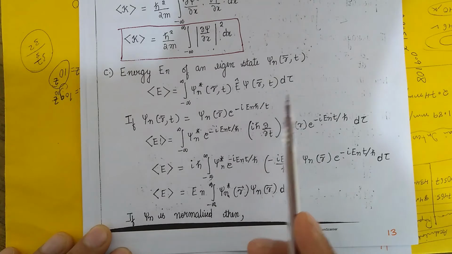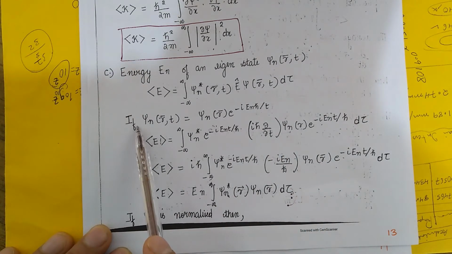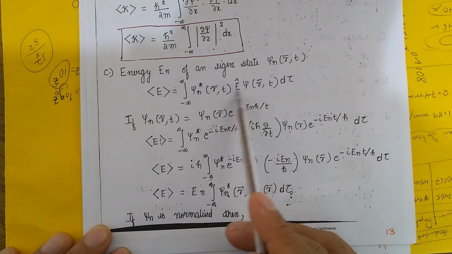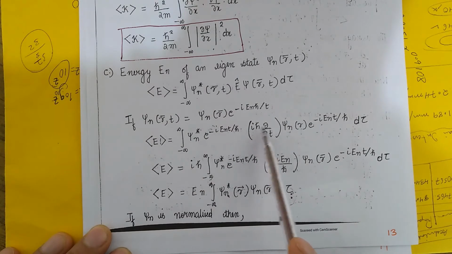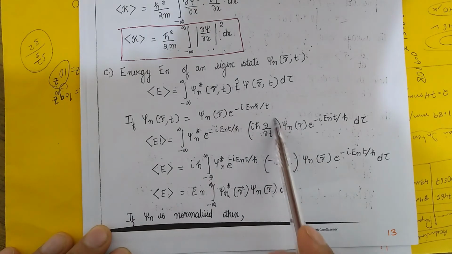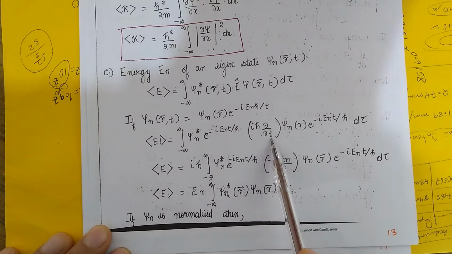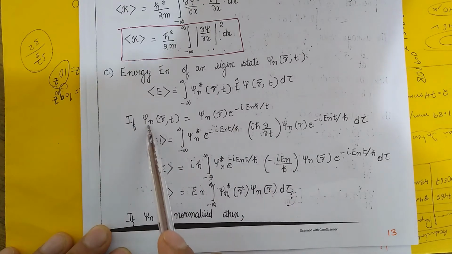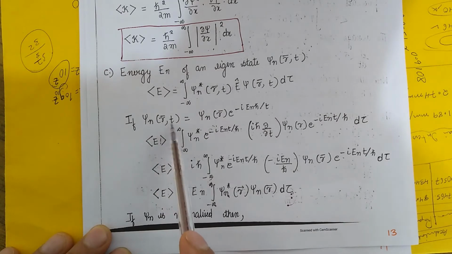All right, now since this energy operator is given by i h bar del of del t, so it is a partial differential with respect to time. So in that case, we want to further simplify the function psi n, because psi n is a function of space and time.